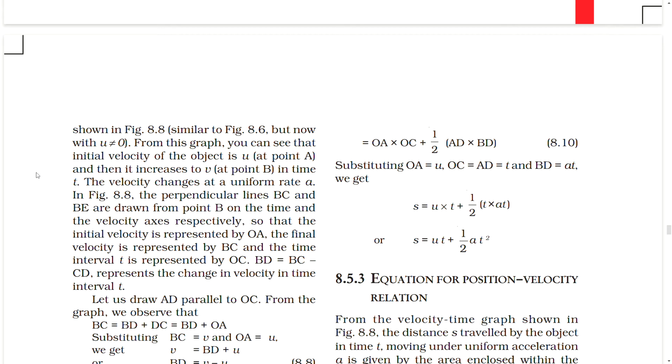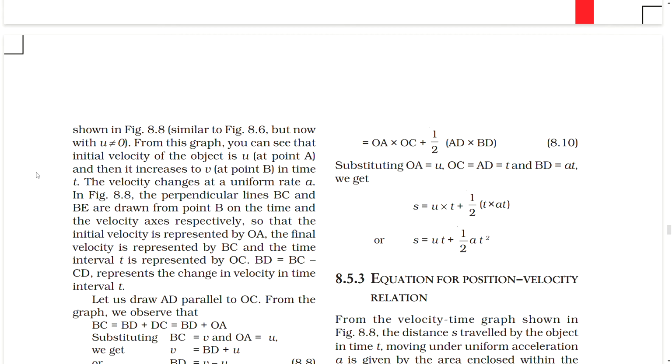From this graph you can see that the initial velocity of the object is u at point A, and then it increases to v at point B in time t, but the velocity changes at a uniform rate a. In the figure, the perpendicular lines BC and BE are drawn from point B on the time and the velocity axis respectively, so that the initial velocity is represented by OA, the final velocity is represented by BC, and the time interval t is represented by OC. BD equal to BC minus CD represents the change in velocity in time interval t.